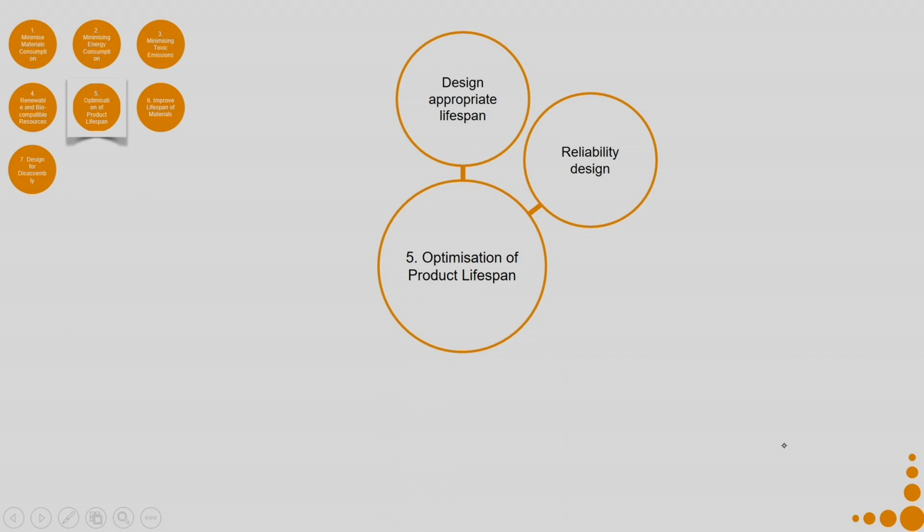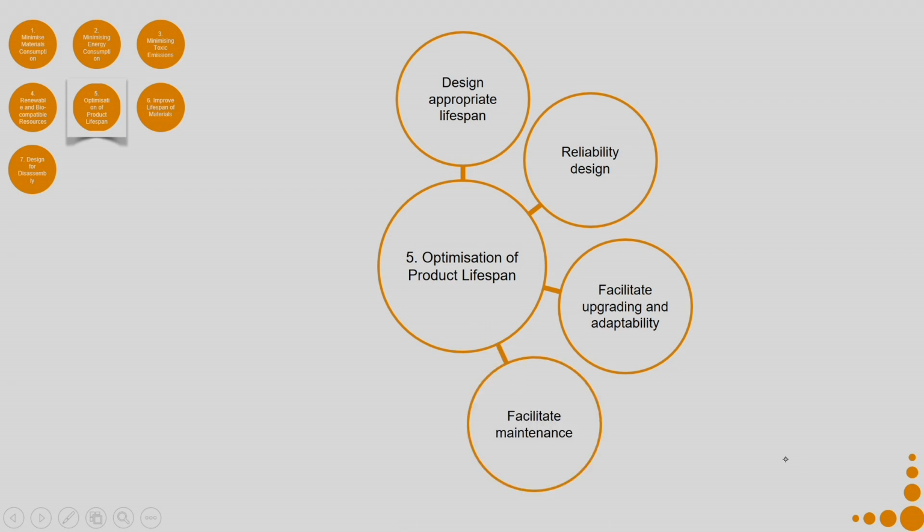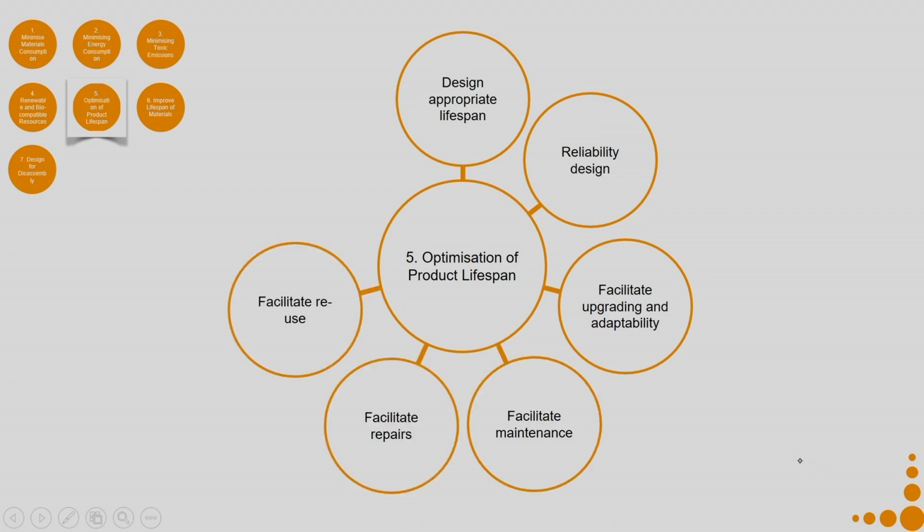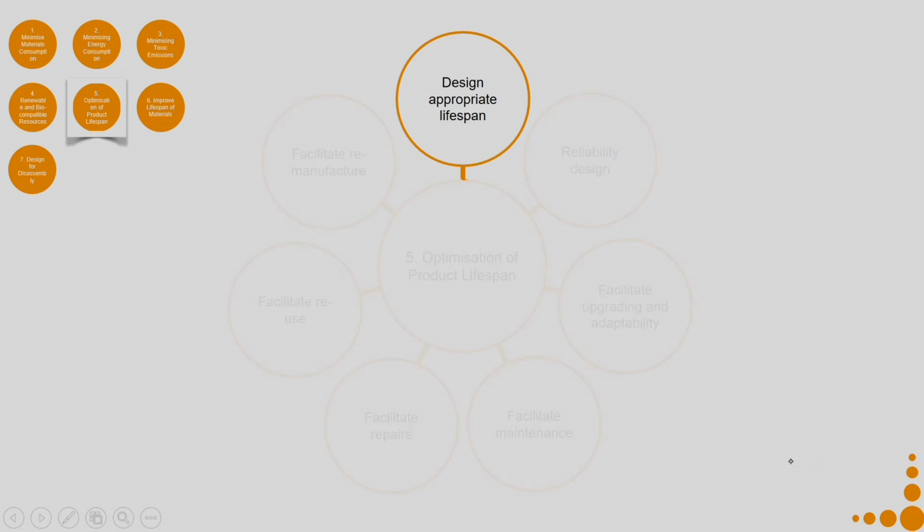Then design for reliability, facilitate upgradation and adaptability, so that the person can use the product for a much longer time, facilitate maintenance, facilitate repairs, facilitate reuse and facilitate remanufacture. So, design appropriate lifespan. What all can we do here?